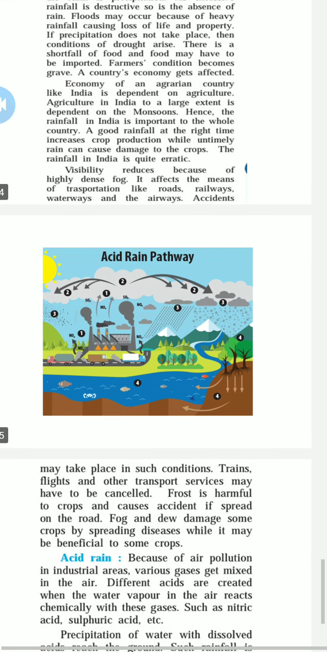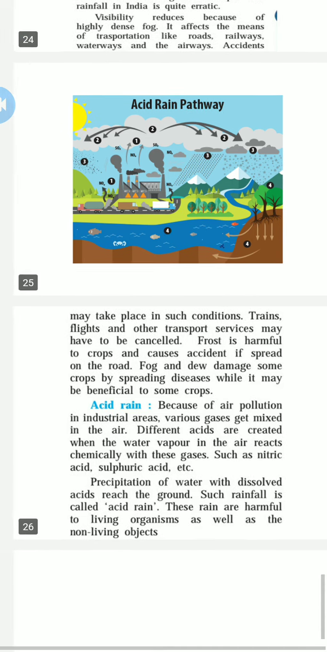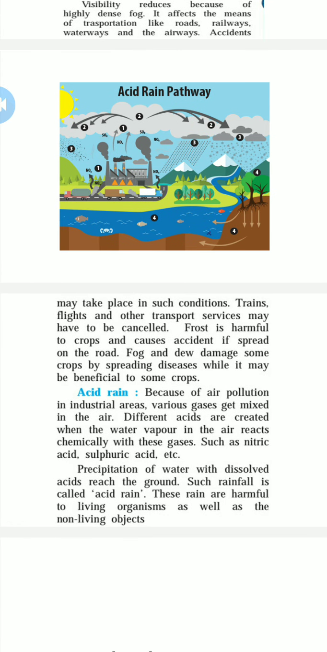Now acid rain. What is acid rain, and how do we face it? We can see the common thing that acid rain occurs because of lots of chimneys and industrialization, because of the air pollution in the industrial areas. Various gases get mixed in the air. Different acids, such as nitric acid and sulfuric acid, are created when the water vapor in the air reacts chemically with these gases. Precipitation of water with the dissolved acid reaches the ground. Such rainfall is called acid rainfall.